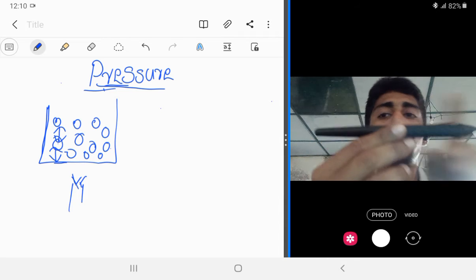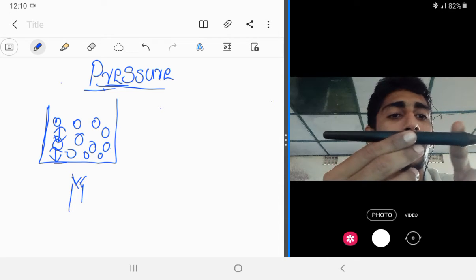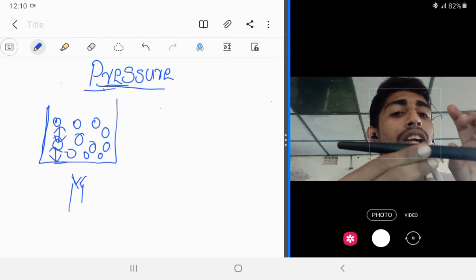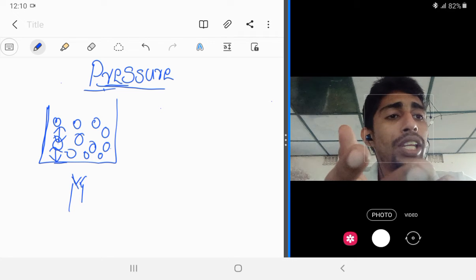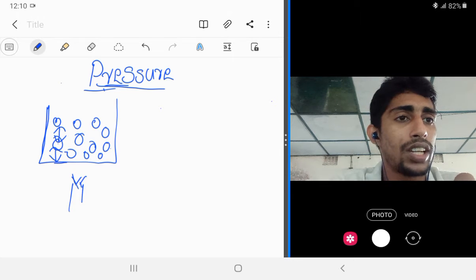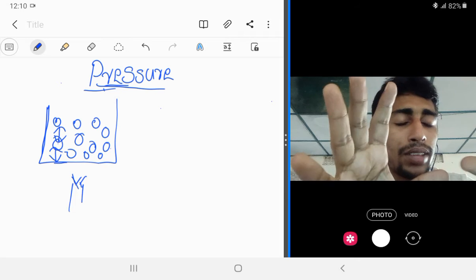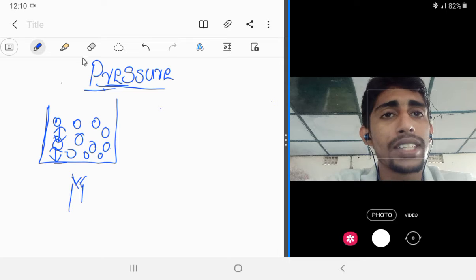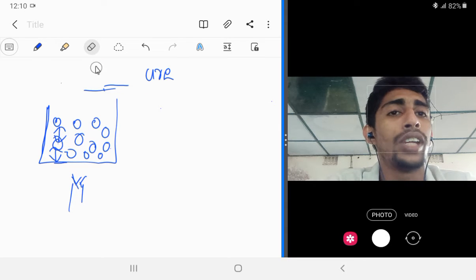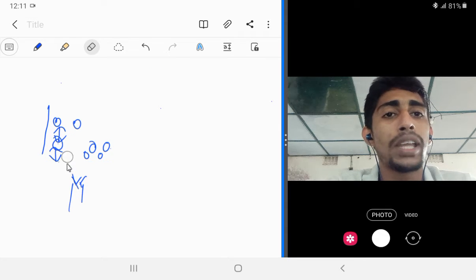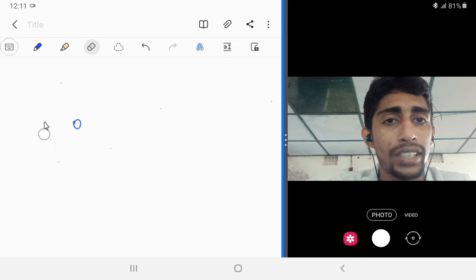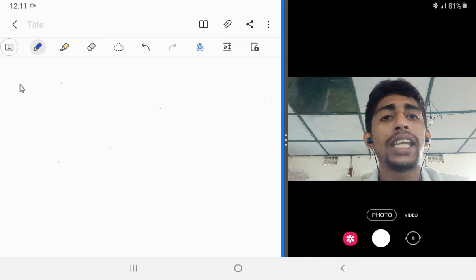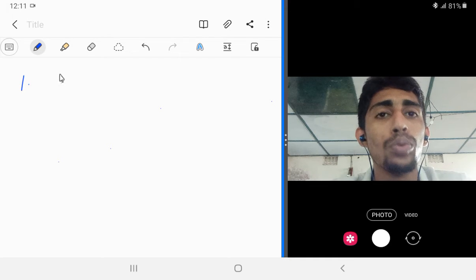Means from here to here the heat energy is transferred. Correct? Then while we are boiling the water, the whole water, that vessel will get hot. So how is it taking place? That heat transfer from one place to another in a matter is what we are going to study. So heat transfer is taking place by two methods.